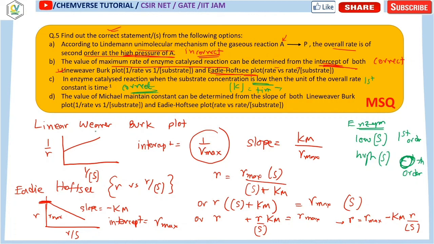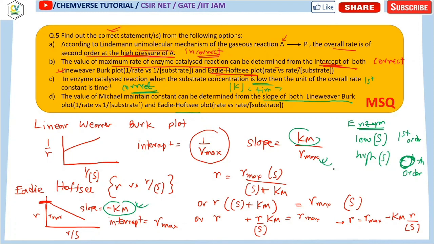Now it says that the value of the Michaelis-Menten constant can be determined from the slope for both the Lineweaver-Burk plot and the Eadie-Hofstee plot. Now the Eadie-Hofstee plot has a slope of minus Km. From this slope I can easily determine the value of the Michaelis-Menten constant. But from the Lineweaver-Burk plot the slope is Km by R max. So by only looking at the slope I cannot determine the Michaelis-Menten constant.